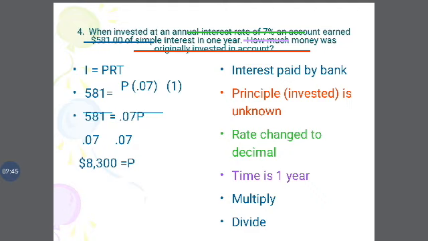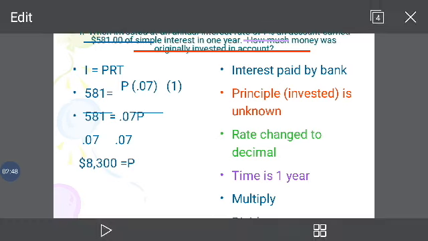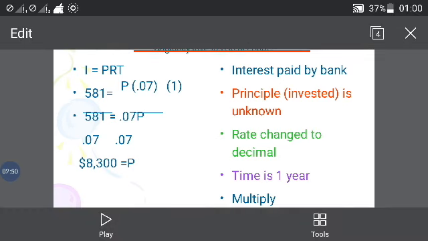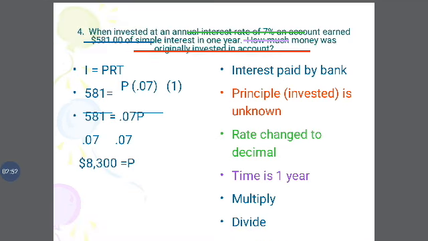I is equal to the interest paid by the bank, which is 5,81,000. The principal P is unknown, so change the rate into decimal: 7 by 100, 0.07, into P. So 581 divided by 0.07, we get the value 8,300.